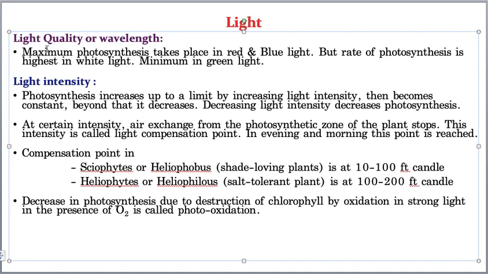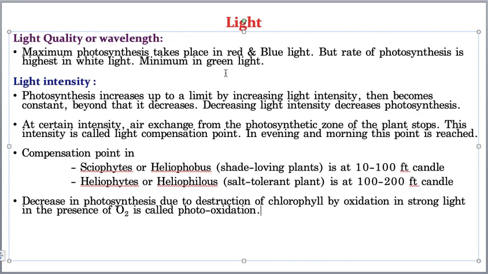Light quality I need not explain, because in the introduction I explained it clearly. The rate of photosynthesis is obtained in red and blue lights, and also highest in white light, whereas the rate of photosynthesis is very less in green. So this point I already told you. You remember the Cladophora concept, the Cladophora experiment? I told you the rate of photosynthesis is maximum under red and blue lights, and very less in green light.